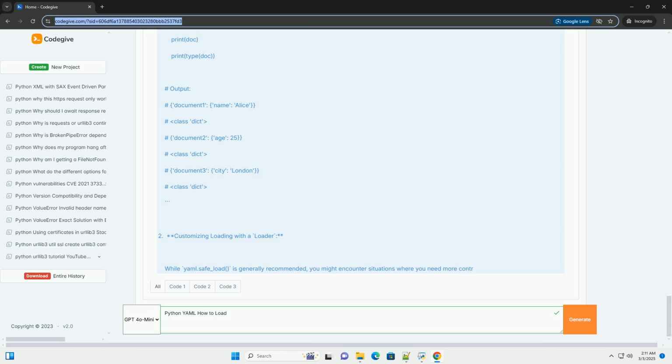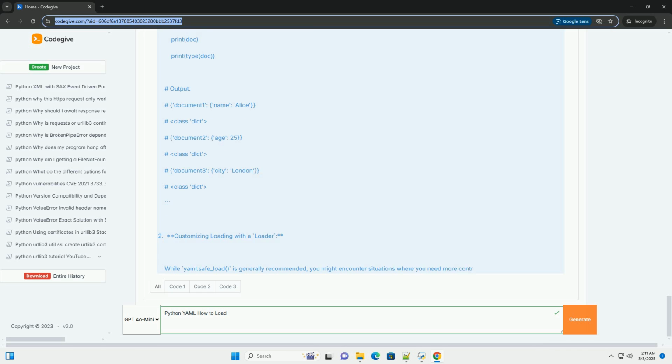3. Dealing with duplicates. YAML allows for anchors and aliases, which can lead to duplicate keys in mappings if not handled correctly. PyYAML normally resolves these references. Here's an example. When you load this YAML, PyYAML will automatically merge the defaults into instance 1 and instance 2. 4. YAML tags. YAML uses tags to explicitly specify the data type of a value.